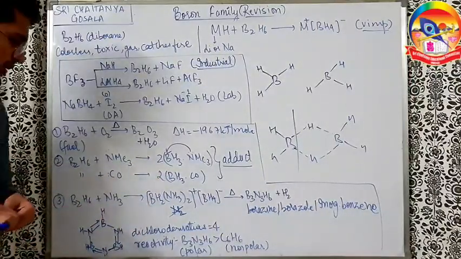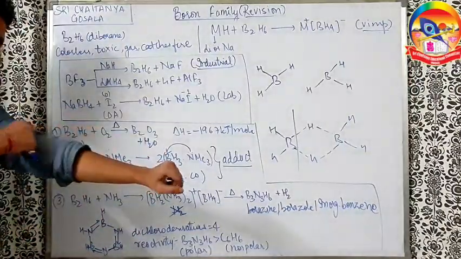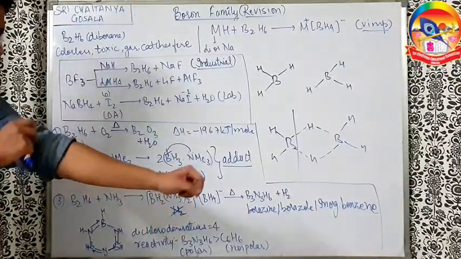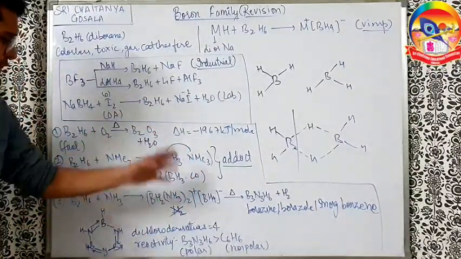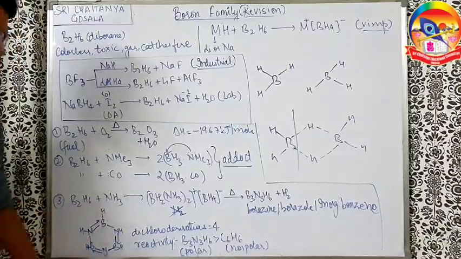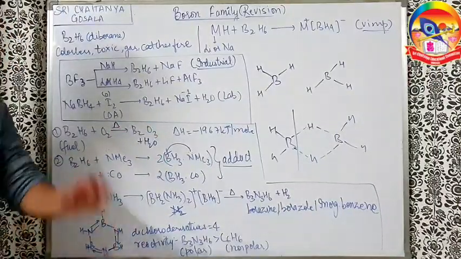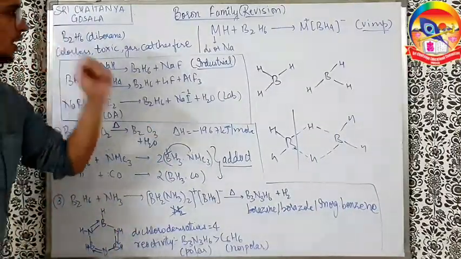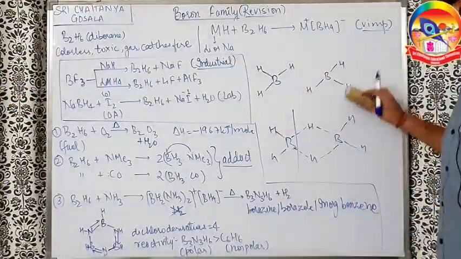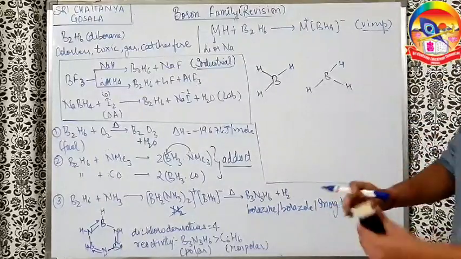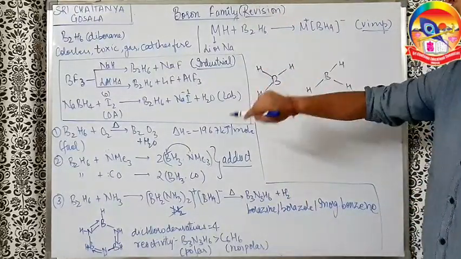A very common question which is asked in local tests, not very important for NEET, is how many dichloro derivatives are there for borazine? So just remember the answer. The dichloro derivatives of borazine are 4. Going ahead, talking about the structure now. So let us see. Firstly, before that, one very important reaction.